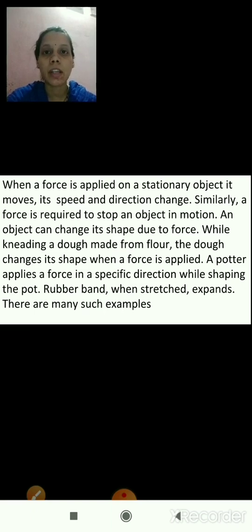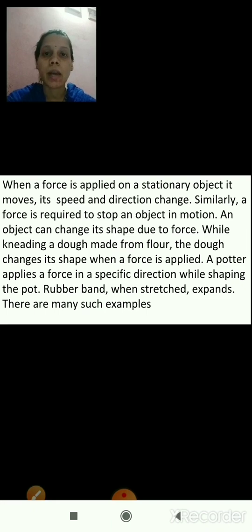Then after that we have seen balanced and unbalanced force with an example. On the table we place a cardboard box in between, and on both sides we place a pan. If on both sides the same masses are kept, then the cardboard box will not move because there is balanced force on both sides.